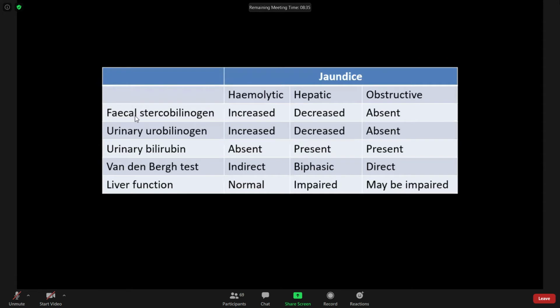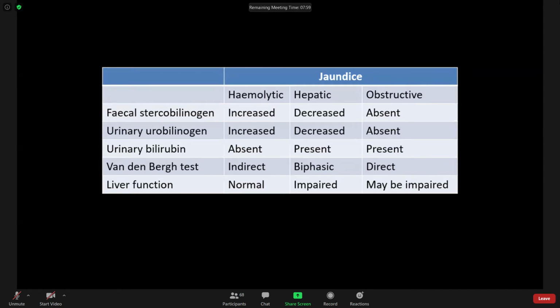Now let's see again. Fecal stercobilinogen in hepatic jaundice may be decreased because in hepatic jaundice, the hepatic cell itself is damaged. So less conjugated bilirubin, less urobilinogen. And urinary bilirubin can be seen in hepatic jaundice because this conjugated bilirubin backflows into the blood and may get filtered into the kidney.